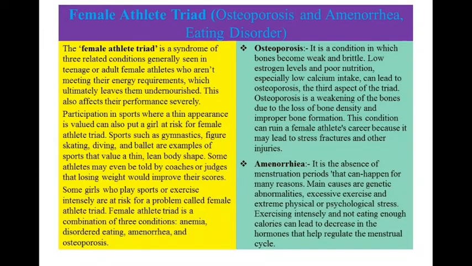and improper bone formation. This condition can ruin a female athlete's career because it may lead to stress fractures and other injuries. Amenorrhea is the absence of menstruation period that can happen for many reasons. Main causes are genetic abnormalities, excessive exercise, and extreme physical or psychological stress. Exercising intensity and not eating enough calories can lead to decrease in the hormones that help regulate the menstruation cycle.